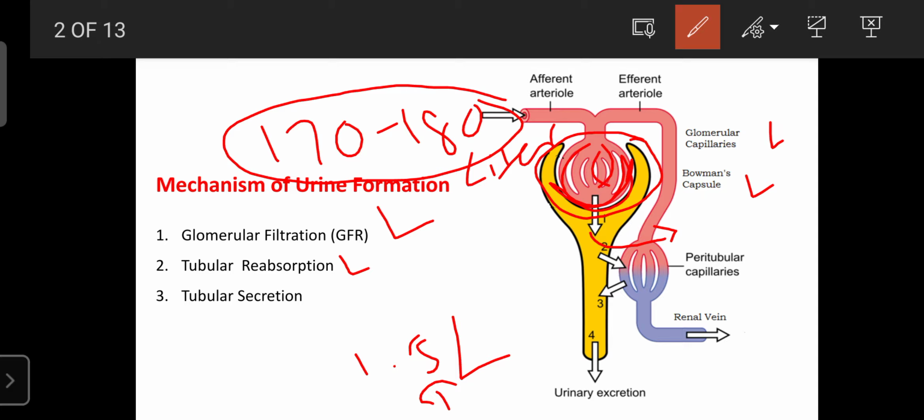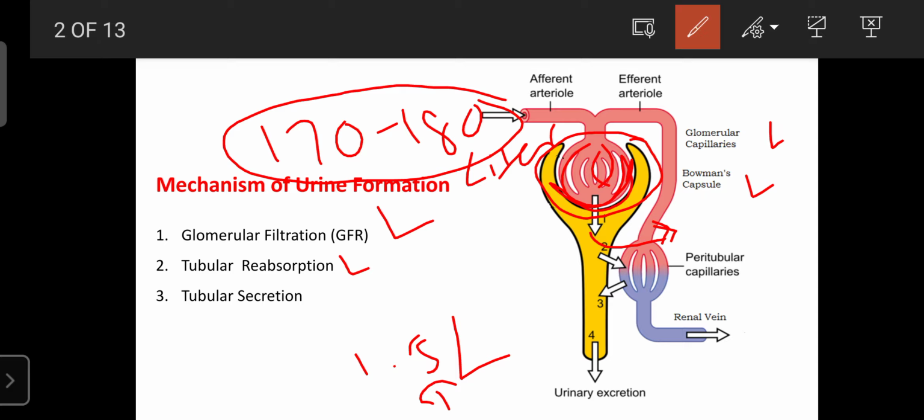From the filtrate, water and essential components such as amino acids and electrolytes are reabsorbed and re-enter our circulation. That mechanism is known as tubular reabsorption.